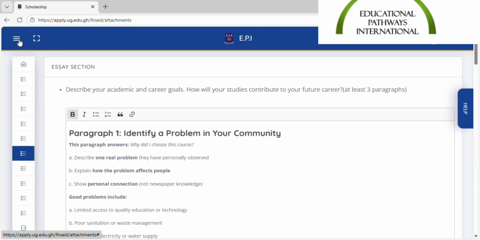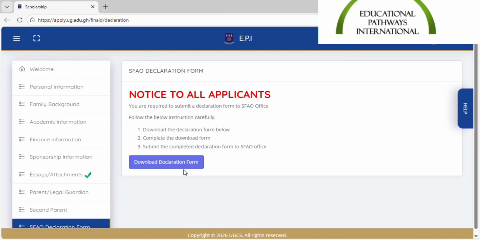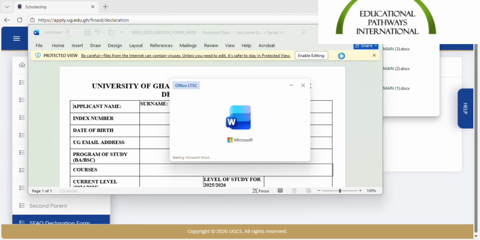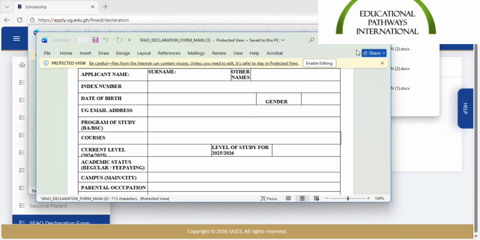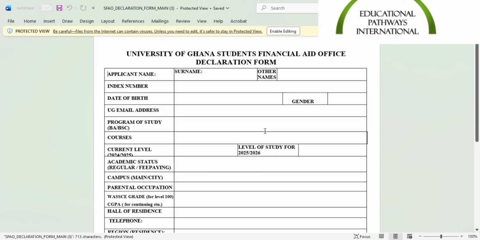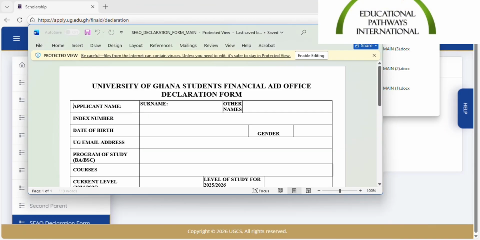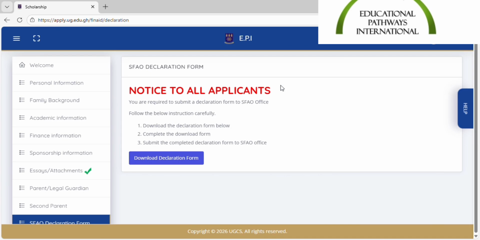When you are done, you come and then print out the declaration form and you take it to N block. Print it out, fill it out, take it to N block before the deadline. Okay, this is how the form looks like. And that is the end of our application.